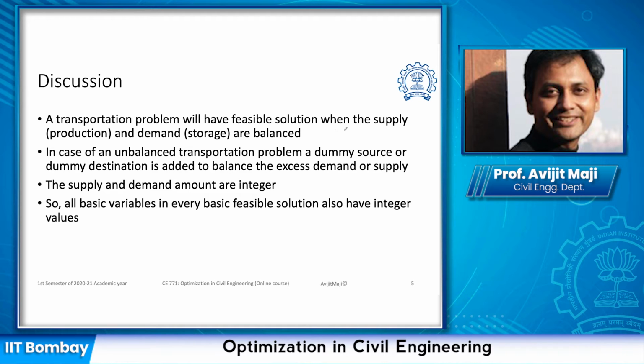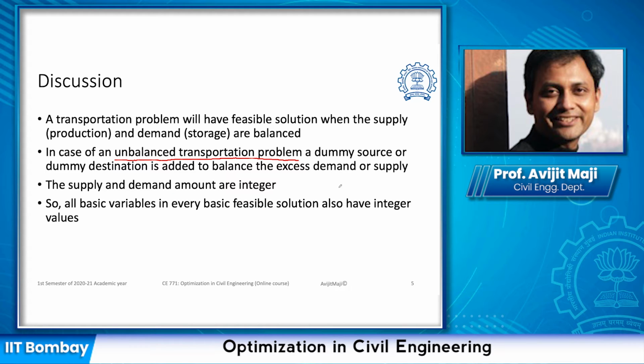In case of an unbalanced transportation problem, suppose the number of units manufactured in the factories is more than the number of units that can be stored in the warehouses, or the number of units that can be stored in the warehouses is more than the units being manufactured in the factories. If we get into that kind of problem, we call it an unbalanced transportation problem.